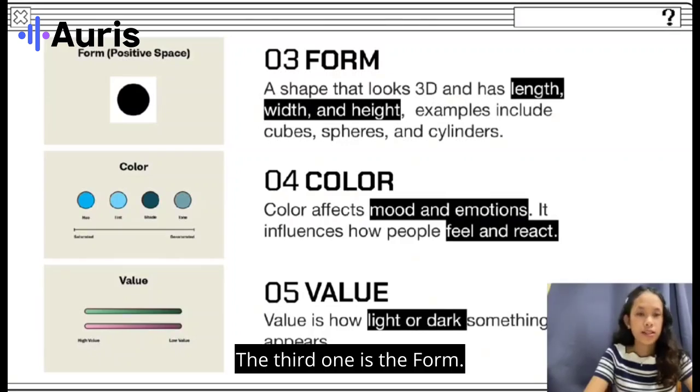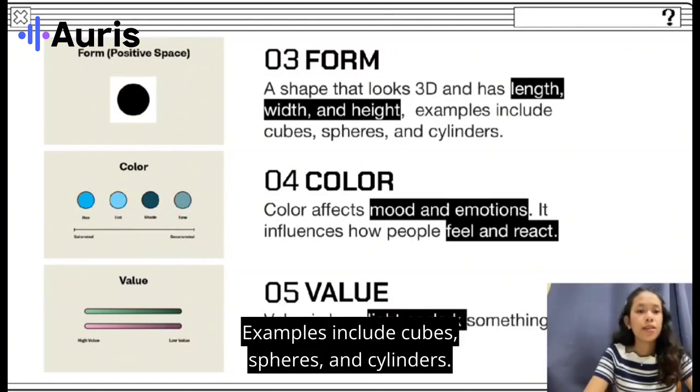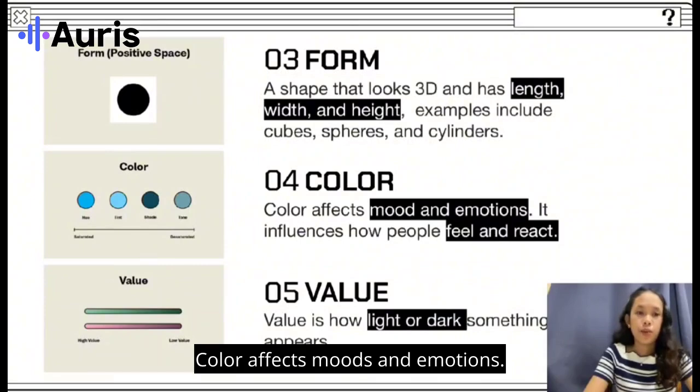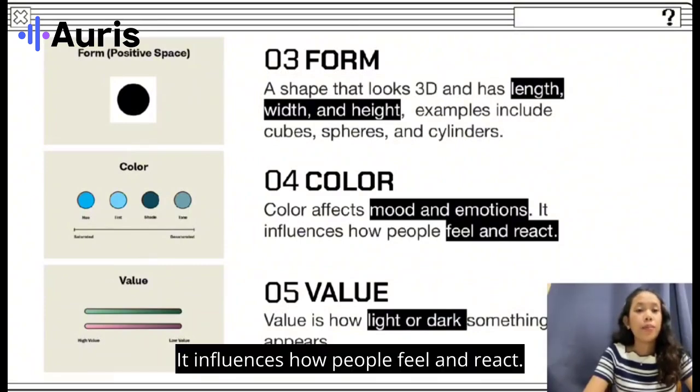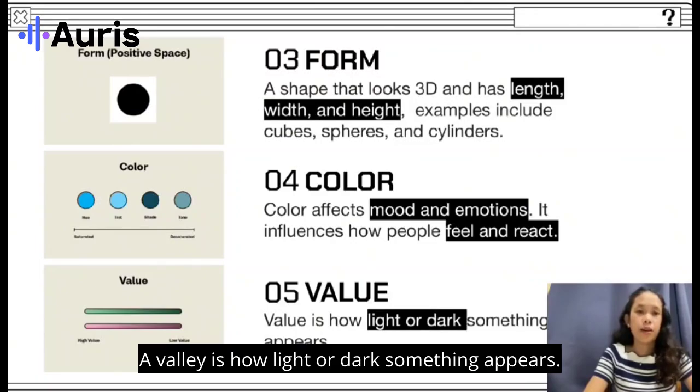The third one is the form. It is a shape that looks 3D and has length, width, and height. Examples include cubes, spheres, and cylinders. The fourth one is the color. Color affects moods and emotions. It influences how people feel and react. The last one is the value. Value is how light or dark something appears.